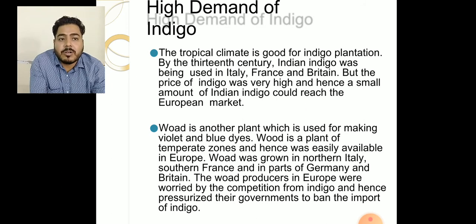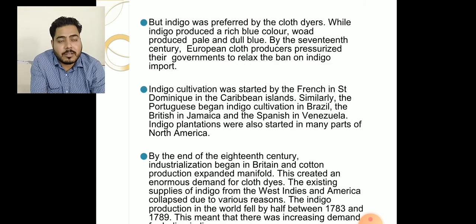Woad was grown in northern Italy, southern France, and parts of Germany and Britain. Woad producers in Europe were worried about the competition from Indian indigo. Hence, they pressurized the government to ban the import of indigo so they could save their jobs. Indigo cultivation was started by the French in Saint Domingue in the Caribbean islands. Similarly, the Portuguese began indigo cultivation in Brazil, the British in Jamaica, and the Spanish in Venezuela. Indigo plantations were also started in many parts of North America.